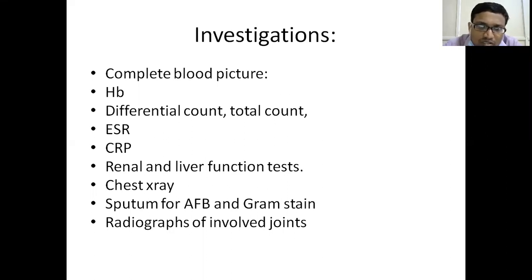Confirmatory, the total count will be elevated, ESR will be elevated, and CRP will be elevated. Why will the total count be elevated? Because the body is trying to fight the infection. The first mediators that come are B lymphocytes and T lymphocytes. Those lymphocytes are the ones that are responsible for chronic inflammation. So the body will try to bring lymphocytes from the thymus or from other areas, lymph nodes. So the lymphocyte count has to increase.